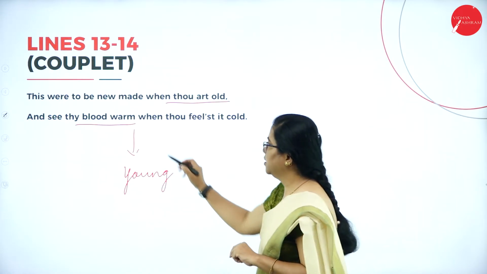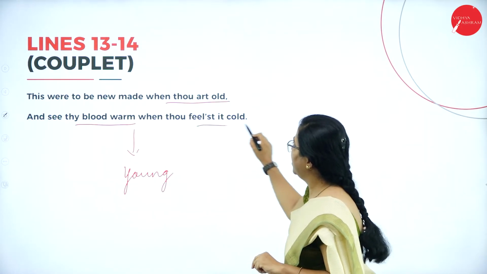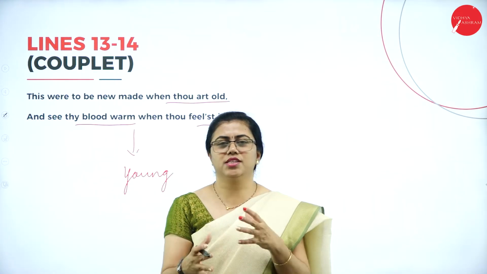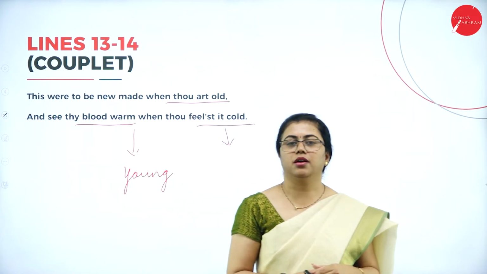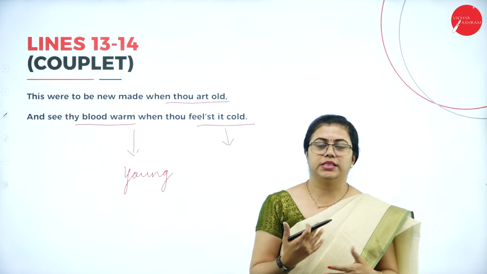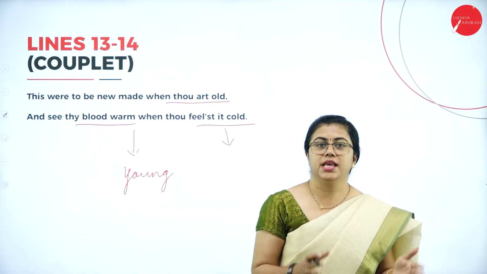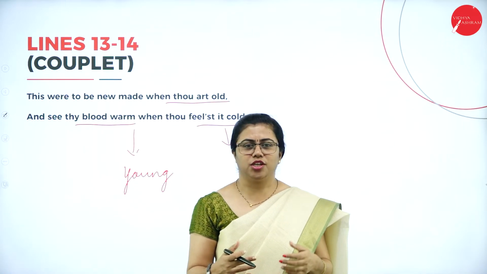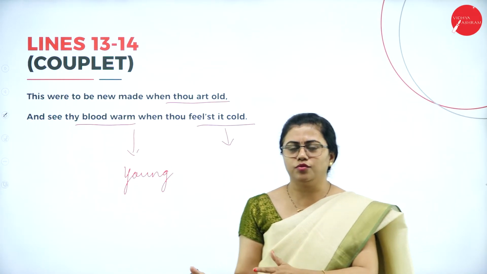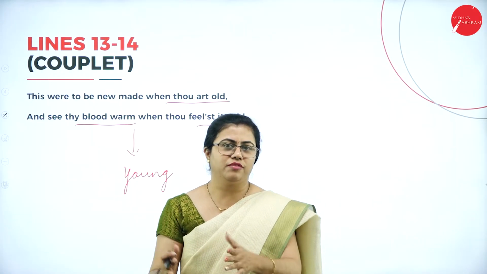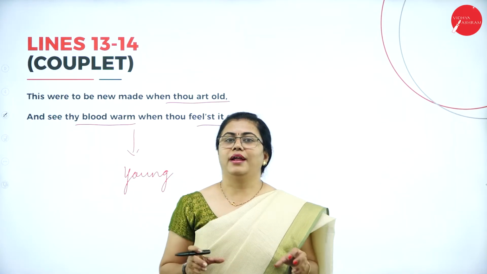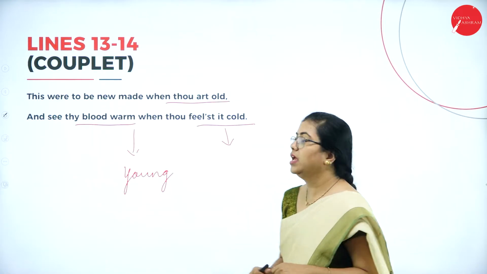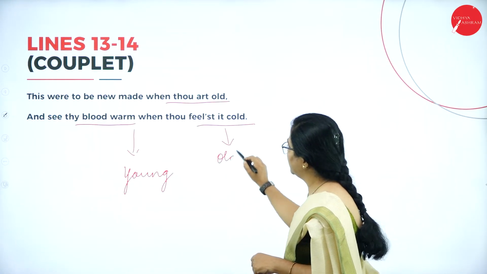So that young is the warm blood, and when this old man's blood goes cold, he's not talking about the temperature of the blood here. It is that enthusiasm one has while he is young. When you are young, you're ready to do anything, isn't it? You're ready to take up any kind of job. If you want to quarrel with somebody, fight with somebody, you're ready for everything. So that kind of warm blood is there in the youth, whereas in the old people, that is not there.